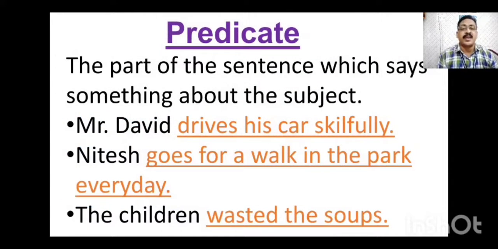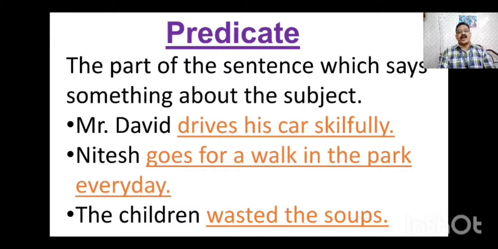Next comes the predicate, the part of the sentence which says something about the subject. Now, if there is a doer, meaning the person who does something in the sentence, then what he or she does in the sentence is the predicate of the sentence. Whatever the doer does in the sentence is called the predicate of the sentence.